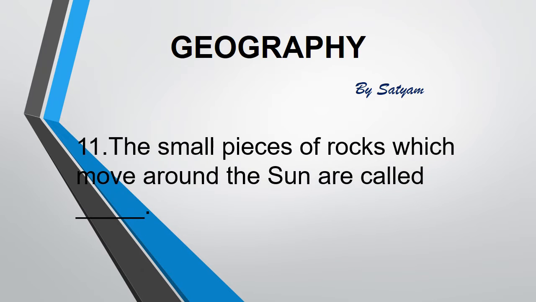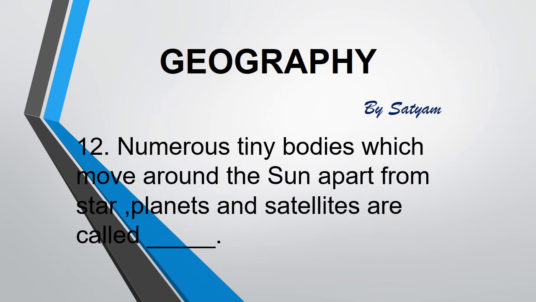The next question is: the small pieces of rock which move around the sun are called dash. The answer is meteoroids. Sometimes these meteoroids come near the earth and get burned due to friction with air. The next question is: numerous tiny bodies which move around the sun apart from stars, planets and satellites are called dash. The answer is asteroids. Asteroids are found between the orbits of Mars and Jupiter. Scientists think that asteroids were part of planet which exploded many years back.